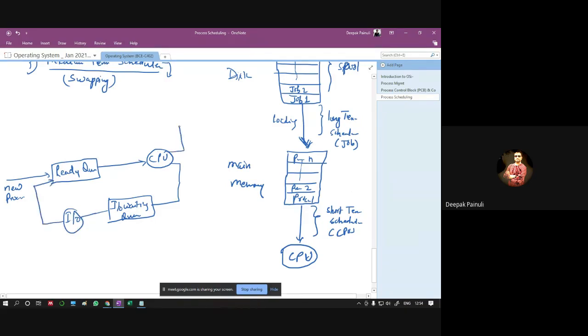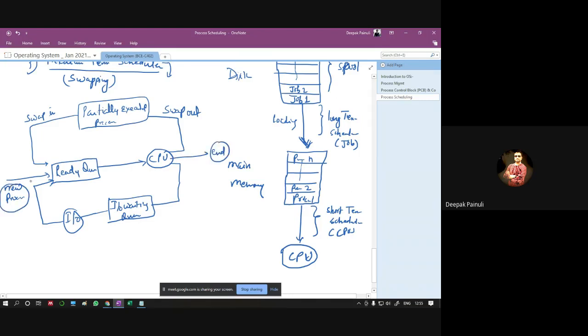And the second case may be a partially executed process, and that may be reloaded. Okay, swapped out, swap in, and here a new process.